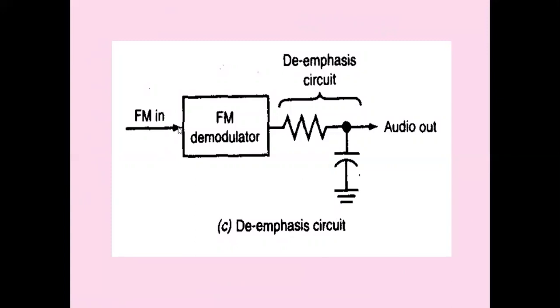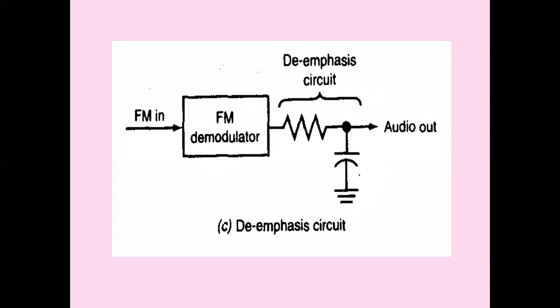So the FM wave is picked up by an antenna. It is applied to the demodulator, and this is the de-emphasis circuit. It is a low pass filter made up of a capacitor and resistor. As the frequency of the message signal increases here, the capacitive reactance decreases, and the voltage across the capacitor, that is the output voltage, decreases. We have added at the transmitting end, and we have decreased at the receiving end, thereby the original message signals are restored back.